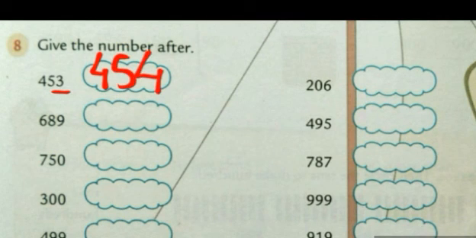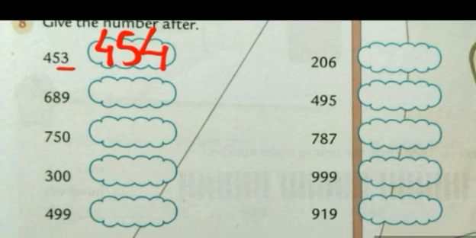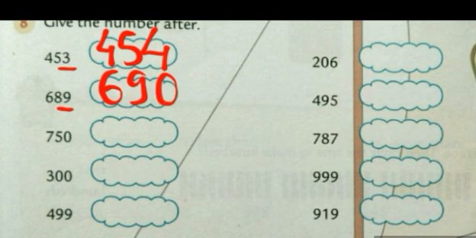This is one of the simplest ways of doing this question. Just see the 100 place. If there is no change in the 100 place, write it as it is. Now see the second one. 689. Again, there will be no change in the 100 place, so we are writing it as it is. Now see the last 2 digits. 89. What comes after 89? 90. So the number will become 690.